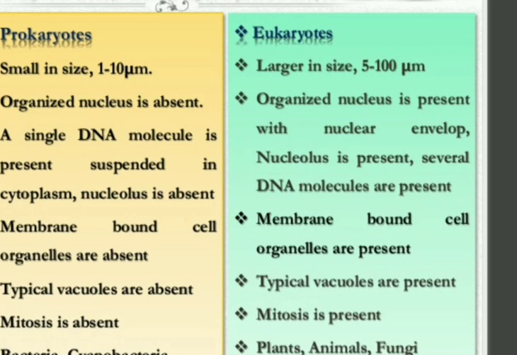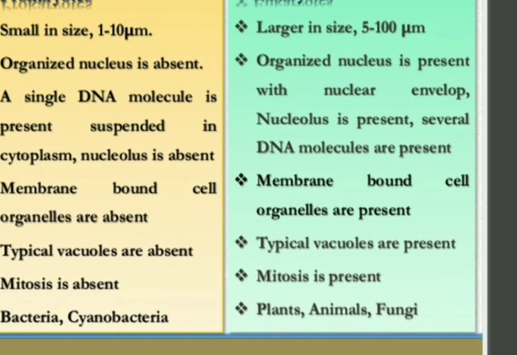Mitosis and meiosis are the different types of cell divisions which we are going to do further in this chapter, where I will explain what is mitosis and meiosis. Examples are bacteria and cyanobacteria. Can you give another name of cyanobacteria? It is blue-green algae.